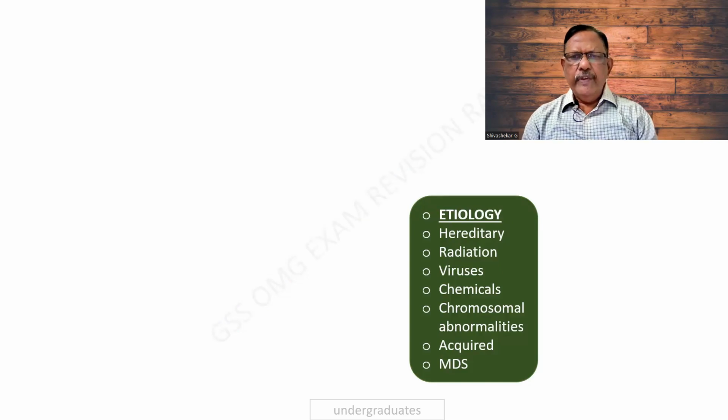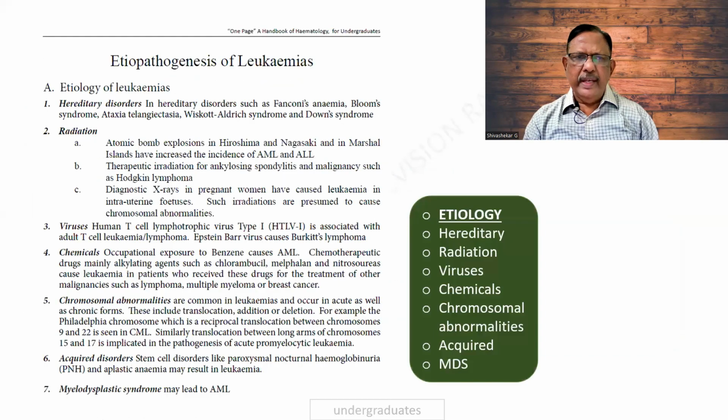Now, what are the modes of inheritance? It can be hereditary, radiation, viruses, chemicals, chromosomes, acquired, and myelodysplastic syndrome. This you shall memorize. In case it is asked as an essay, this is how you should expand.